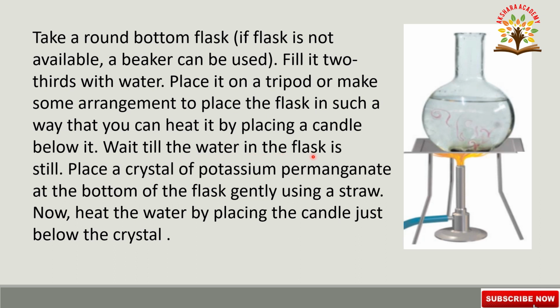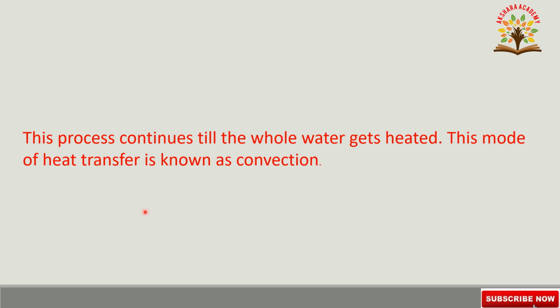Wait till the water in the flask is still. Place a crystal of potassium permanganate at the bottom of the flask gently using a straw. By using the straw, we have to insert crystals of potassium permanganate, KMnO4, at the bottom of the flask. Now heat the water by placing the candle just below the crystal. This process continues till the whole water gets heated. This mode of heat transfer is known as convection.